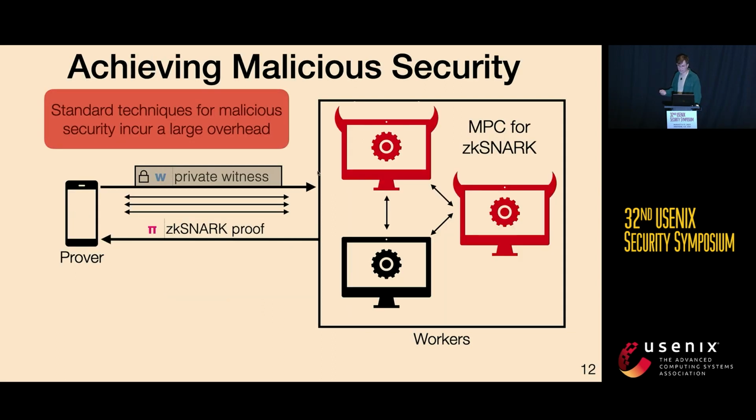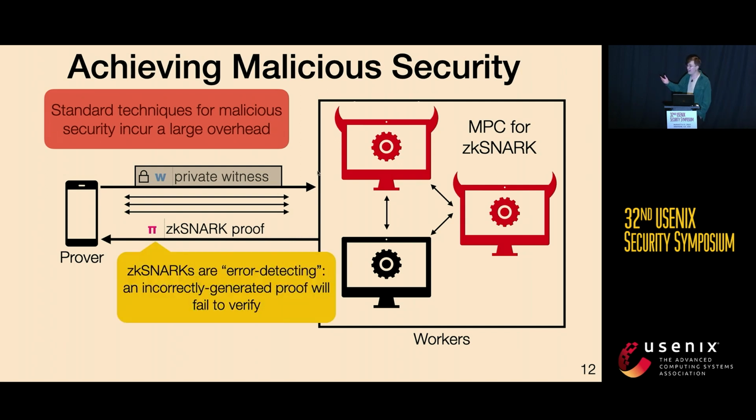And the final way that we speed things up is in how we achieve malicious security. Standard techniques for achieving malicious security incur a large overhead. To get around this, what we notice is that the thing we're generating, a zkSNARK, has some very nice properties. In particular, zkSNARKs are error detecting, which means that an incorrectly generated proof will fail to verify with high probability.